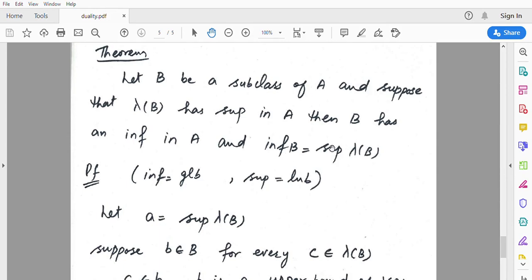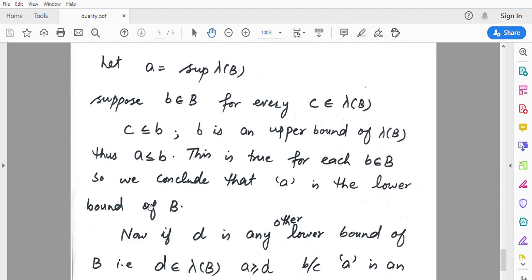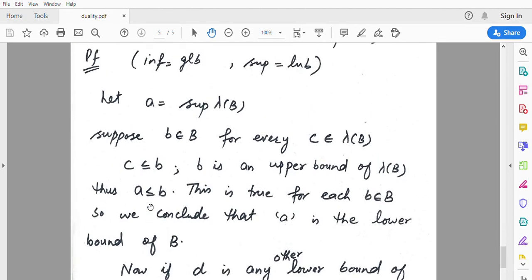Now, because it's a single unique element, let us suppose that A is equal to the supremum of lambda of B. Instead of using the supremum of lambda of B, we will just say A, because it's an arbitrary element.